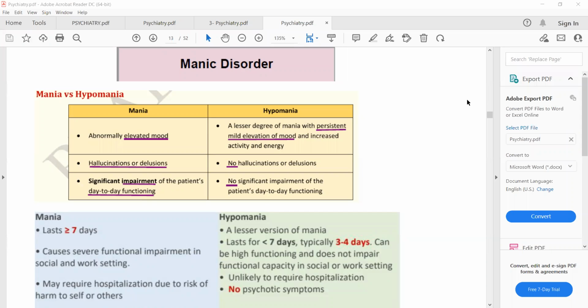So what is manic disorder? What is mania? What is hypomania? We have already discussed depression.